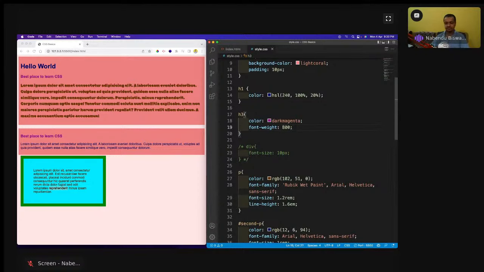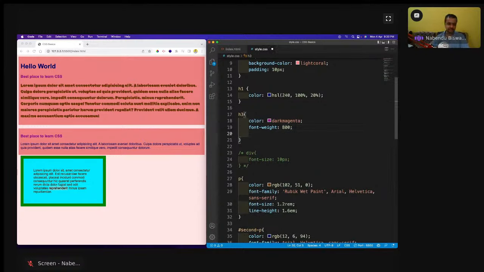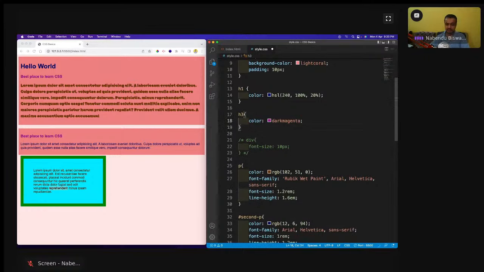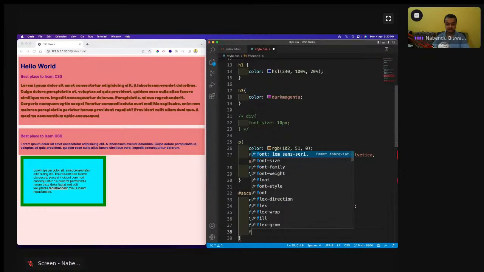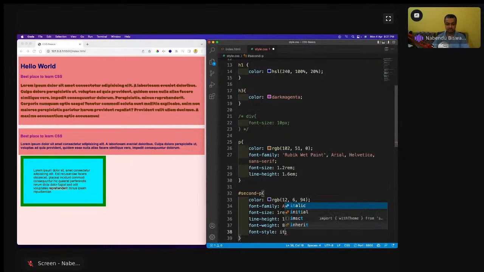Okay, font weight like this. It will not show anything in the H3 because H3 is already bold, so why am I doing it here? Let me do it in the second P. So font weight is like this. See this? Now the weight is more. Then there is something known as font style. Font style is like italics. By default it is normal. The moment I do italics, it will be slanting, like this slanting thing.